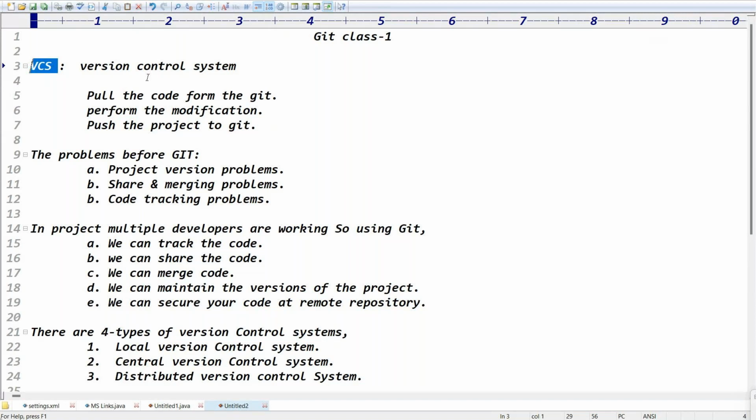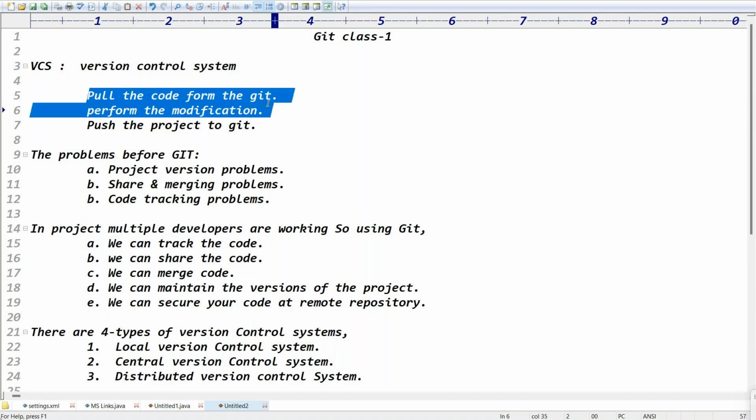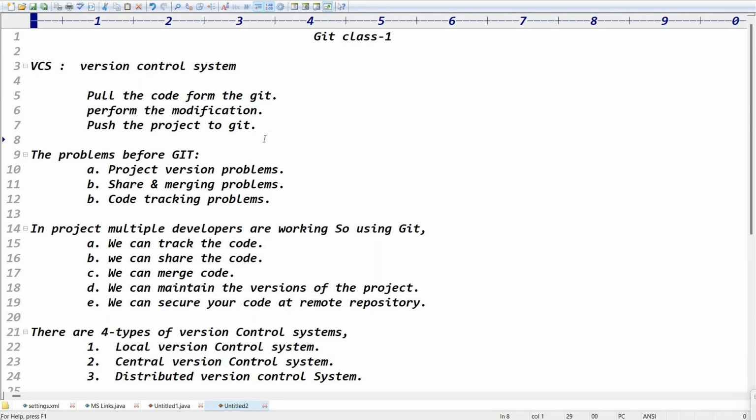So what is the purpose of Git in general, in daily life? When you join a company, you pull the project from Git. Git is a repository that maintains your project. You pull the code from Git, perform the modifications, and push the code to Git. That's all.